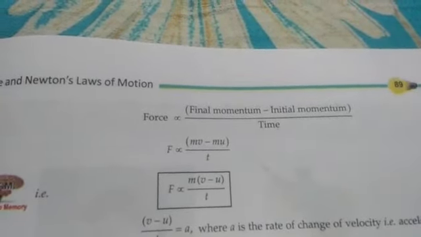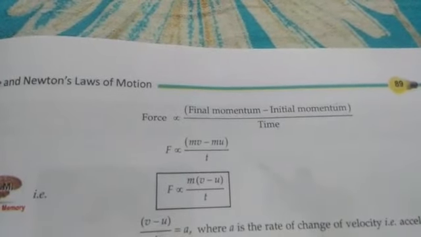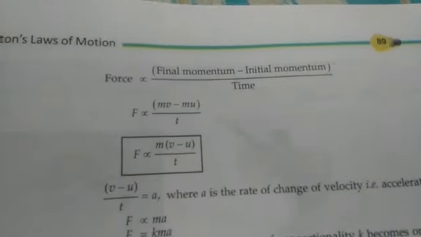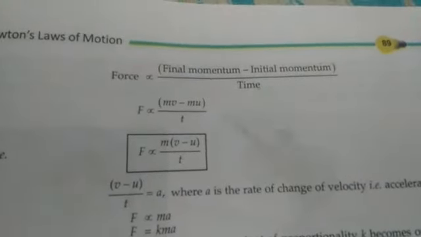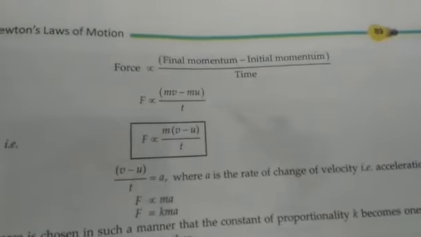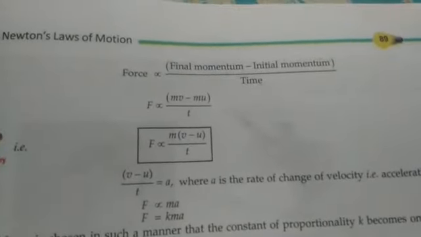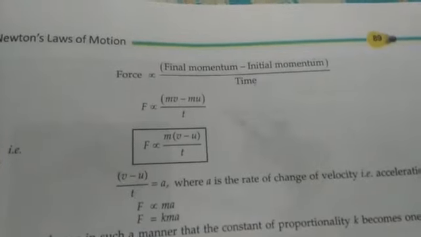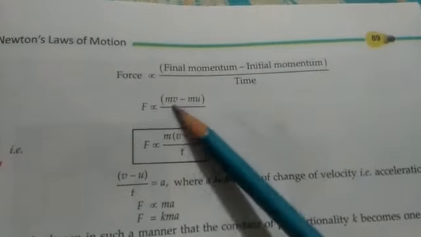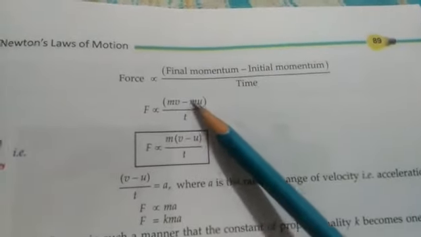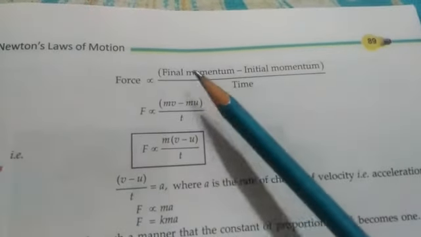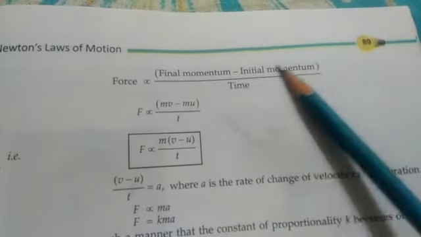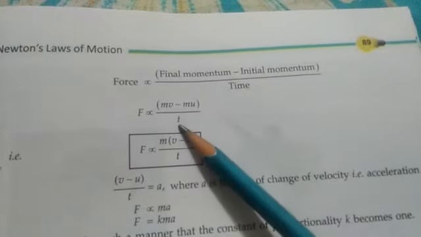Now suppose the object has mass m, initial velocity u, and final velocity v. So one object having mass m is moving with initial velocity u, and by applying a force F, it gains a final velocity v. What will be the final momentum of the object? mv. And what was the initial momentum? mu. So by putting the values here, force equals final momentum mv minus initial momentum mu upon time t.